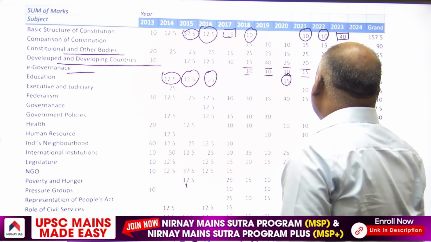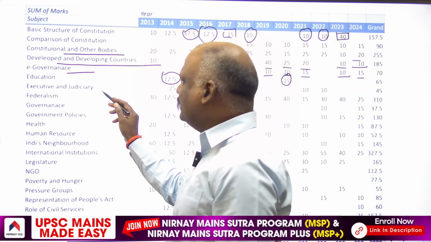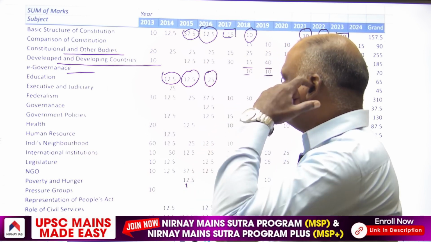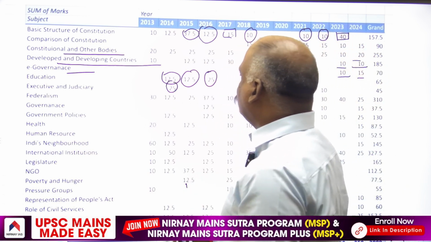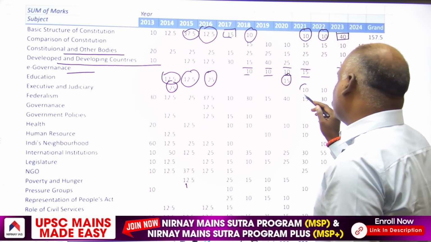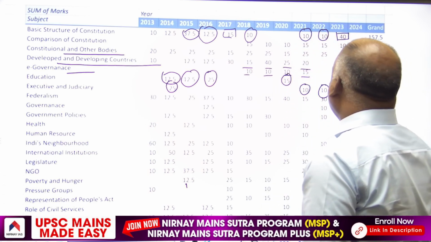From education, in 2014, 12.5, in 2015, 12.5, in 2016, two questions, each question carrying 12.5. In 2020, 15 marks. From executive and judiciary, 25 marks in 2014, a 10 marker in 2021, a 10 marker again in 2022.